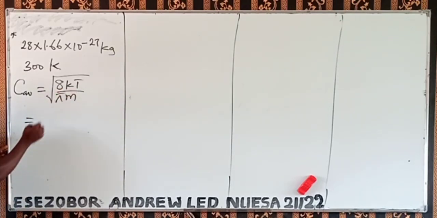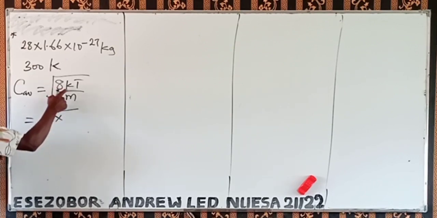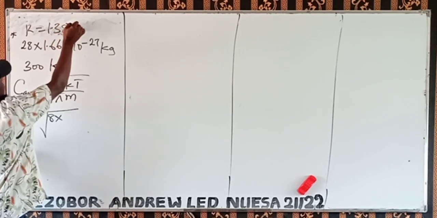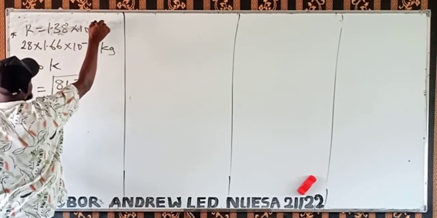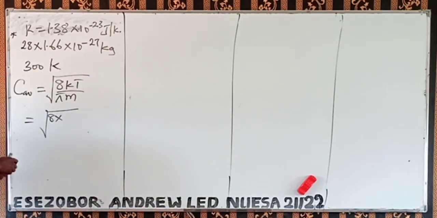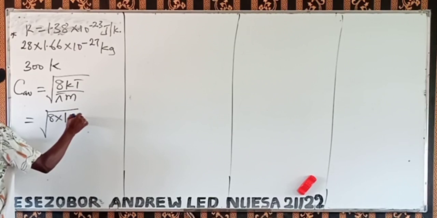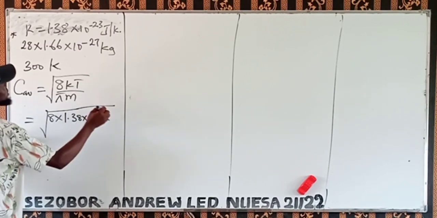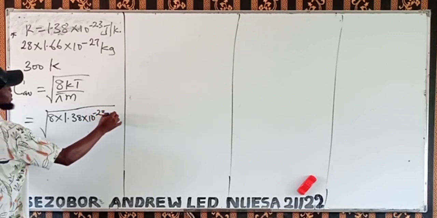Remember pi again. Now, give us the square root of 8. Remember k is the Boltzmann constant. It's a constant number: 1.38 times 10 to the power minus 23 joules per Kelvin. That is the constant value for k. So that is 1.38 times 10 to the power minus 23 times, what about the temperature? The temperature is 300.